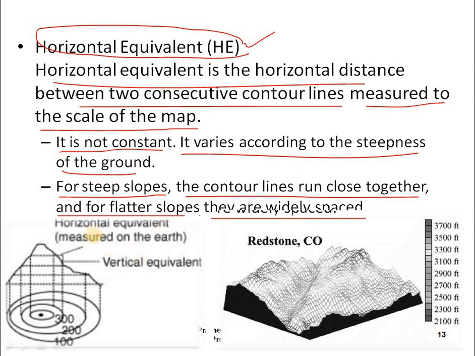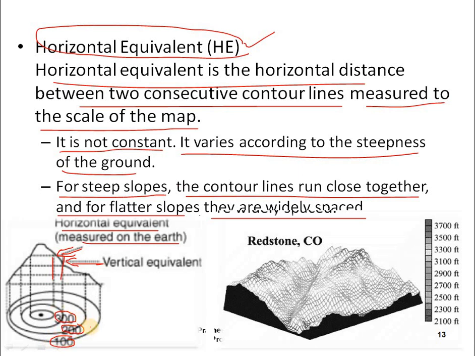We can see the example here. This is the horizontal equivalent measured on the earth, and this is the vertical equivalent. The horizontal lines are known as horizontal equivalent, and the vertical lines are the vertical equivalent. We can see 100, 200, 300.